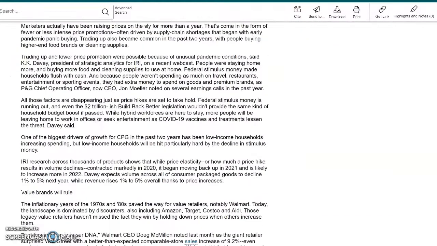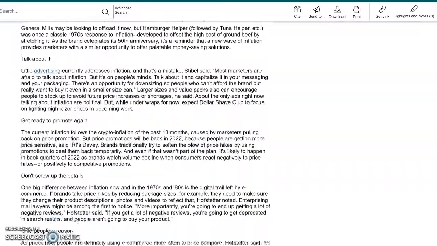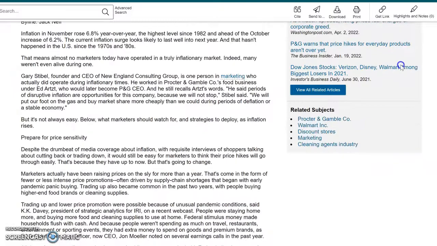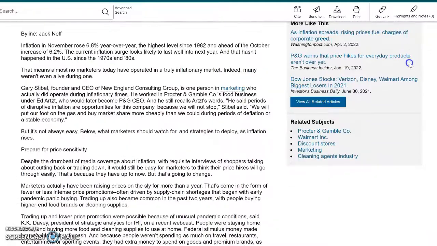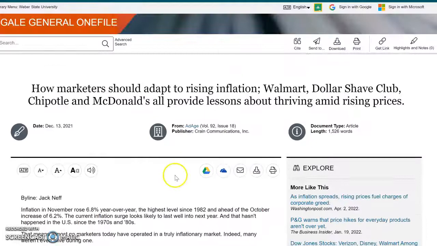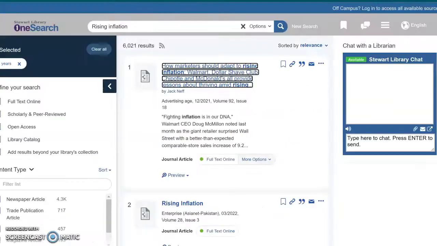And again, it's too short to be a good primary source. However, this one does explain how CEOs are playing this inflation game right now, and it would be good to use as perhaps a secondary or tertiary source in explaining inflation in my paper.